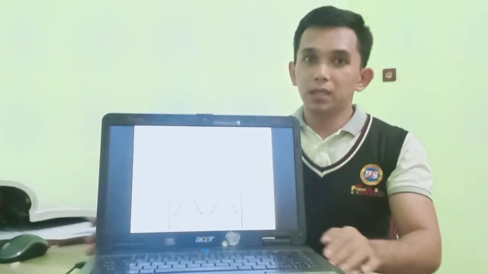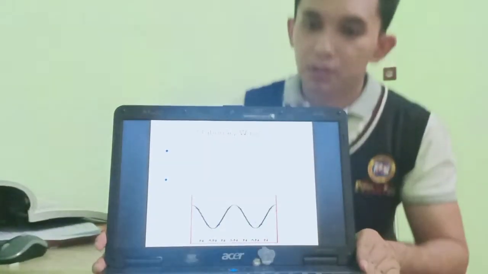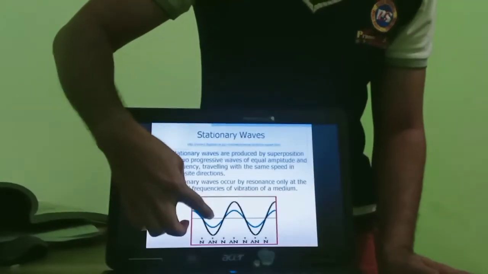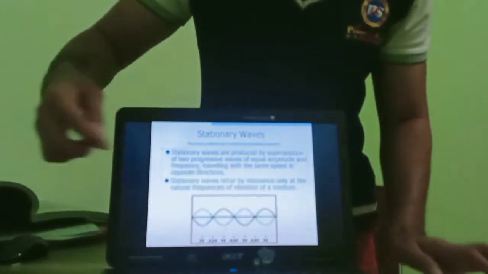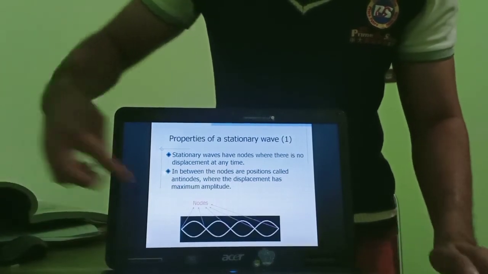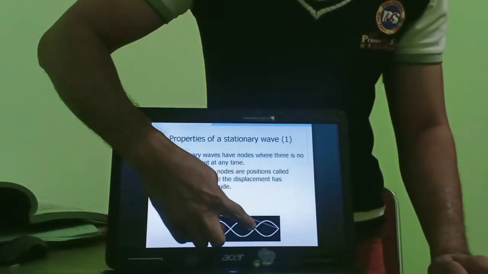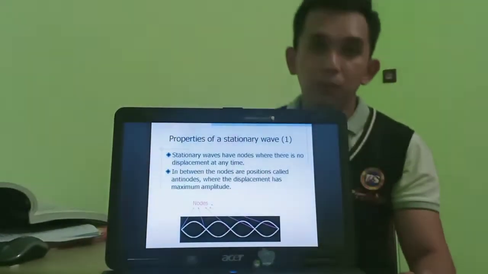Now again, if you could see here, this point, the point here will never move. This point, the nodes, will never move.